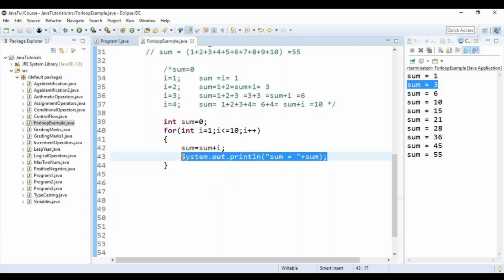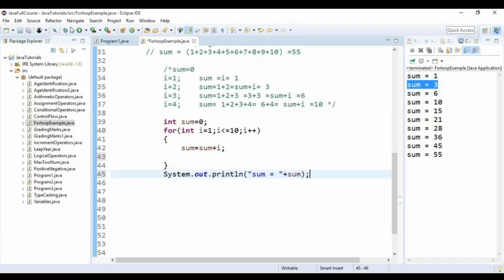So if I remove it from the for loop and place it outside the for loop, let us see the output now. Understood? A lot of difference. If I give it within the loop and if I give it outside the loop, there will be a difference in the display of the print statements. Am I clear?